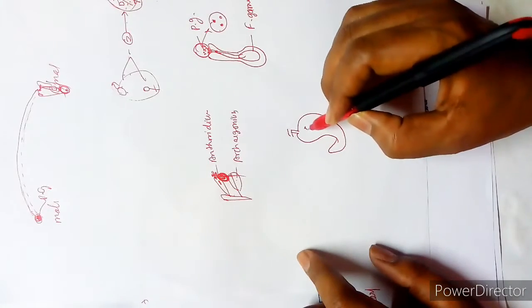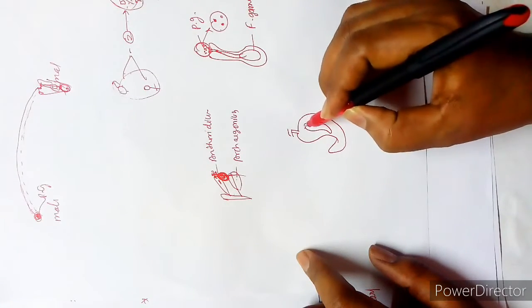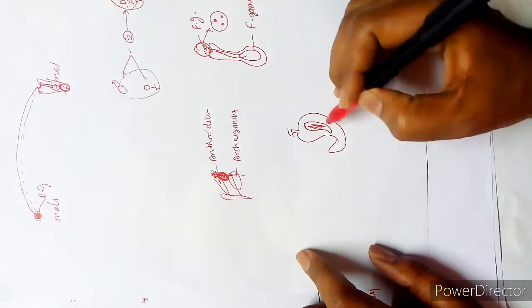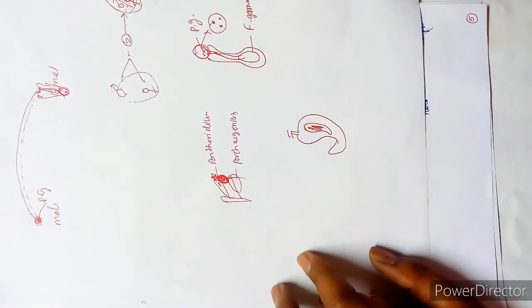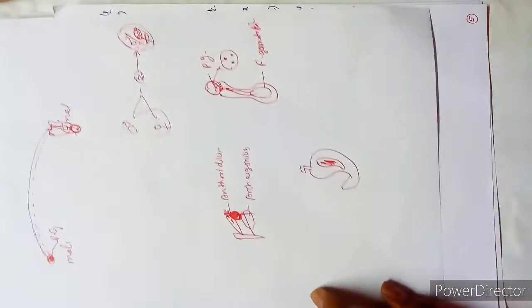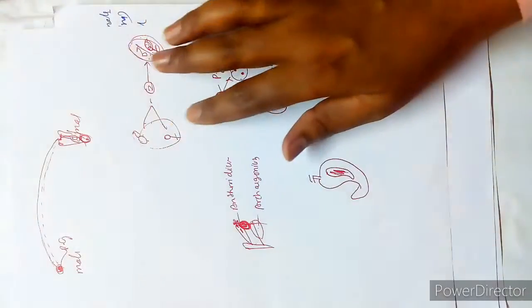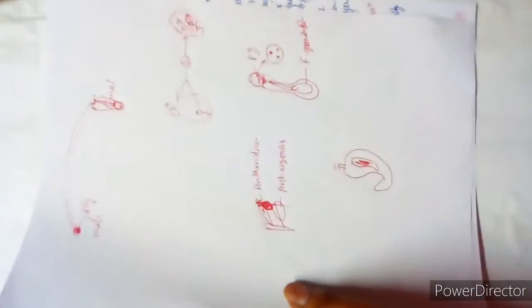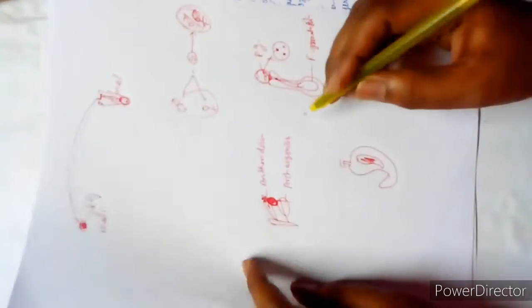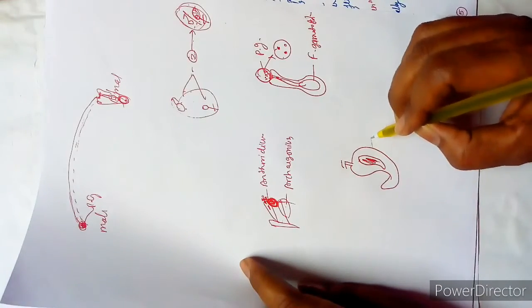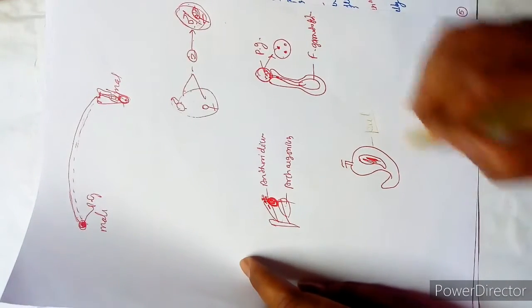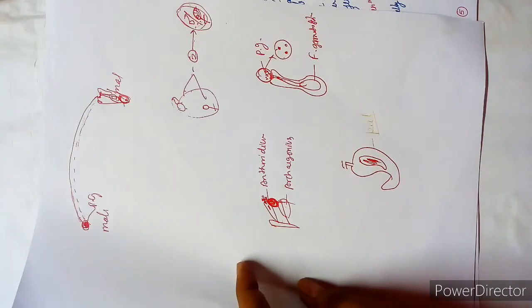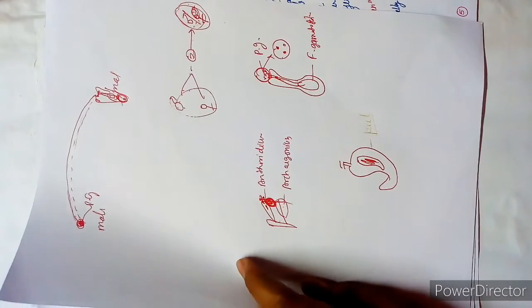Okay, it is the seed. Students, let me tell you all, this upper part we call peel, chilka.